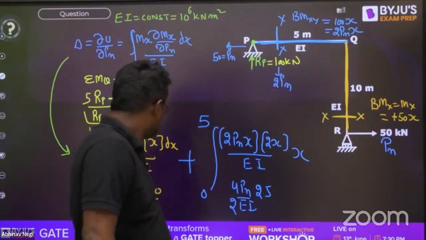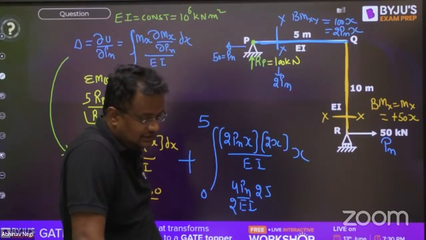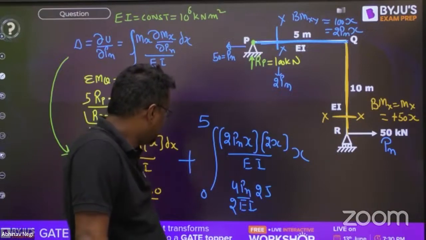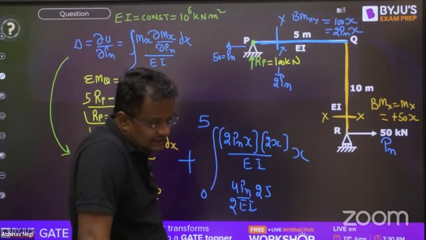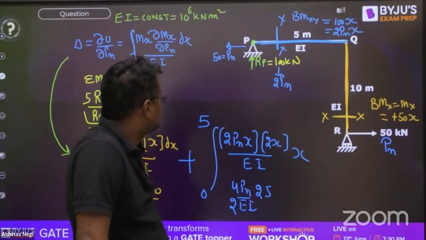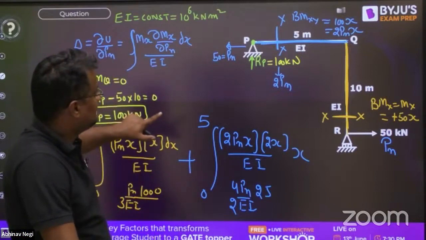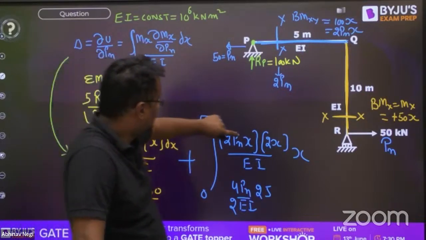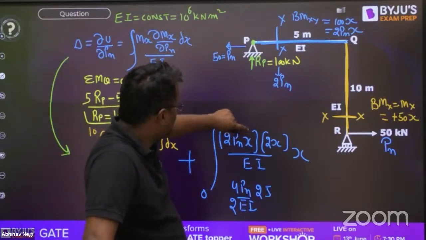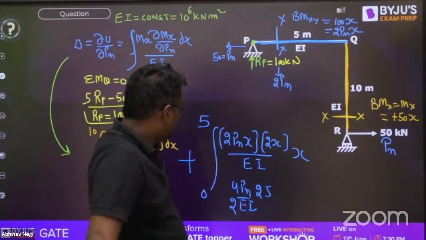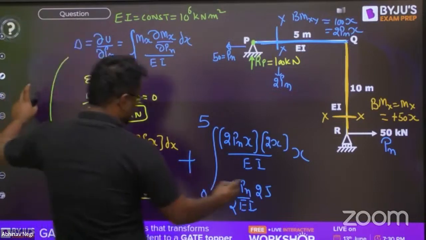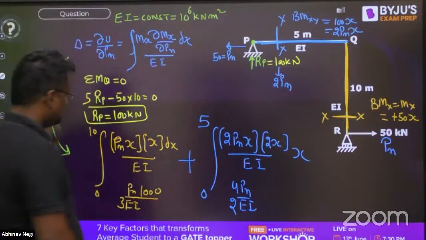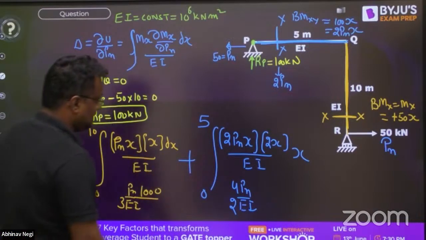Please check, everyone. This is coming 1,000 by 3 and this is coming. Please tell me the calculation. 3 EI, I have not done the calculation. 2 Pnx is correct, the distance 2 Pn is correct, then 2 Pnx is okay. Differentiating with respect to Pn, what is the value coming? 2x upon EI. So this is 4 Pn upon EI, again x square, so x cube by 3.